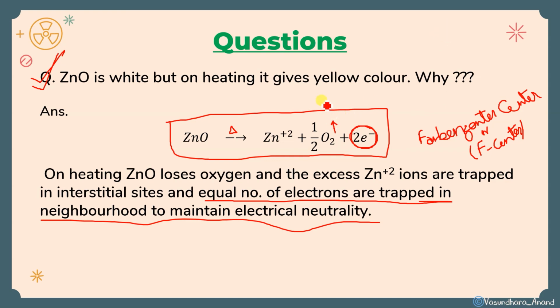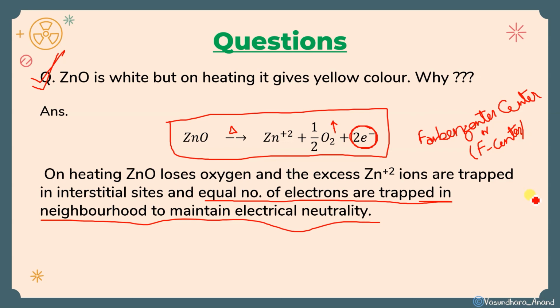चाहे वो yellow color हो, blue color हो, red color हो, it doesn't matter. This color is specific for each and every compound, but it gives color. Whenever it is asked in the solid state, you are supposed to mention that electrons are trapped in the interstitial site to result in F center formation, and that's why it shows color. Whatever the color is there in the question, that you will mention. I hope it is clear.